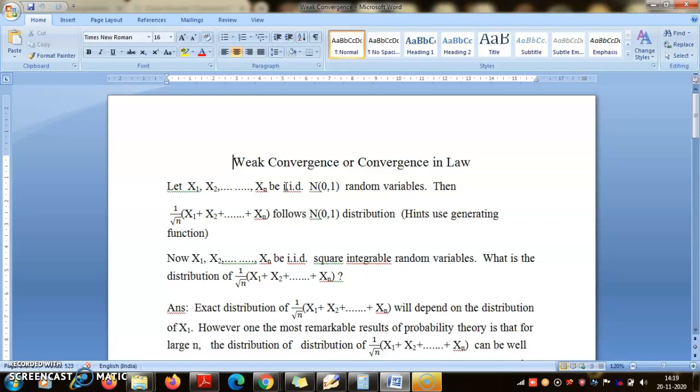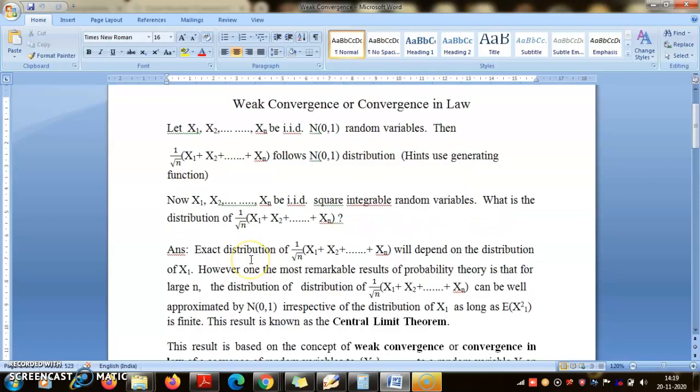To motivate this, let us start with this example. Suppose I have X1, X2, ..., Xn, IID N(0,1). I had given you as an exercise to verify what the distribution of (1/√n)(X1 + X2 + ... + Xn) is. I hope you have figured out by now that this follows the N(0,1) distribution again. The hint is to use the generating function.